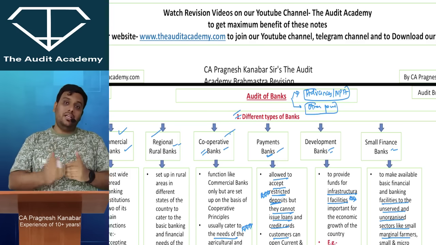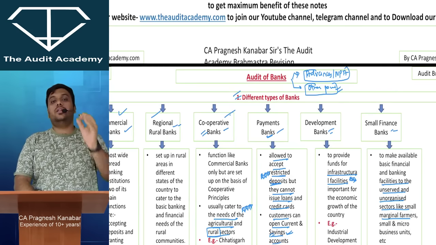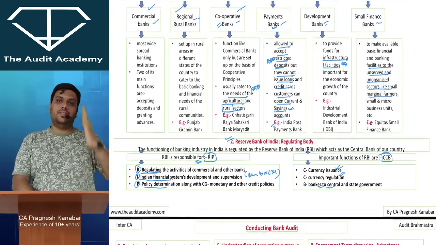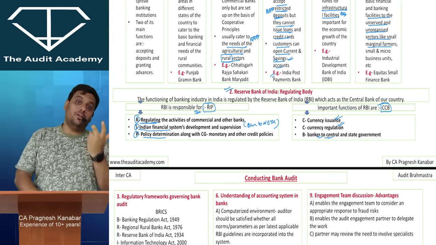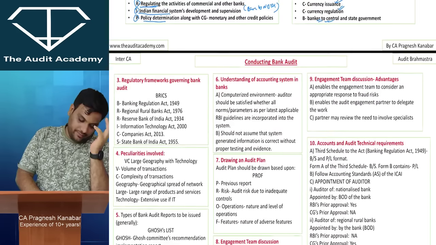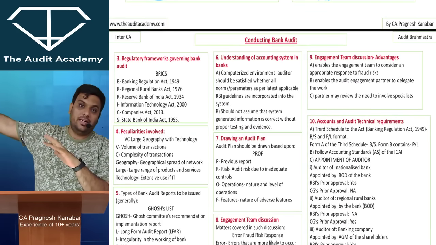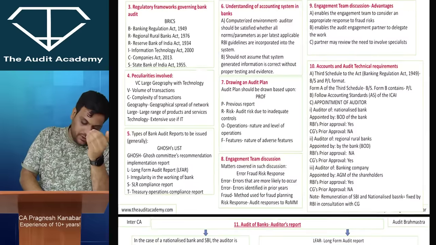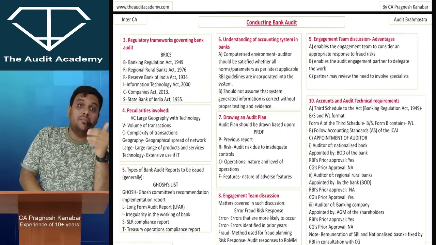I have seen that many times when the question is asked from other, smaller points, students end up scoring 0 because they have no idea about those points. And that is the reason, even though it may be risky for the views of my YouTube, but that's fine, I just don't want to do only the decorated discussion of non-performing assets and advances. That I'm going to do, don't worry. But I also want to take up the boring discussion which involves these kinds of points, which students are not well prepared with.